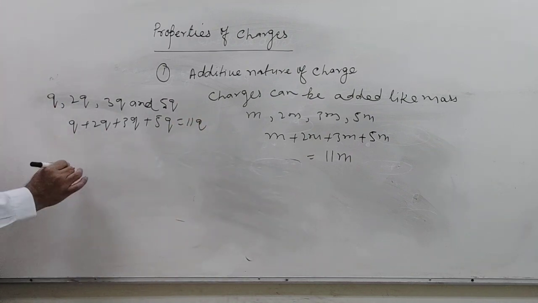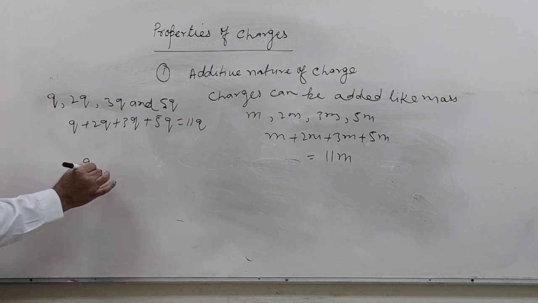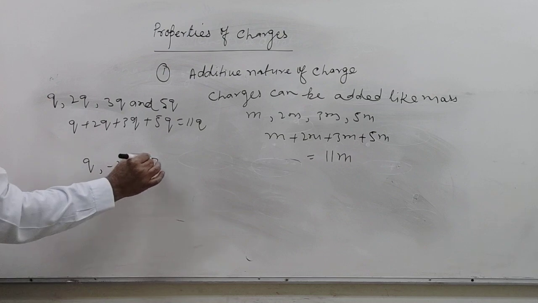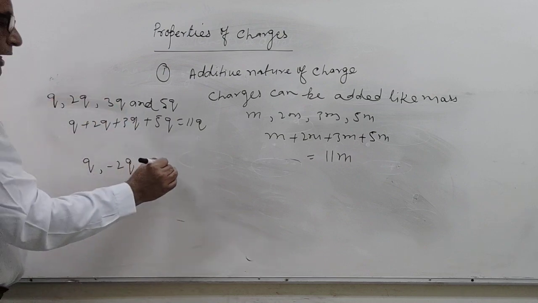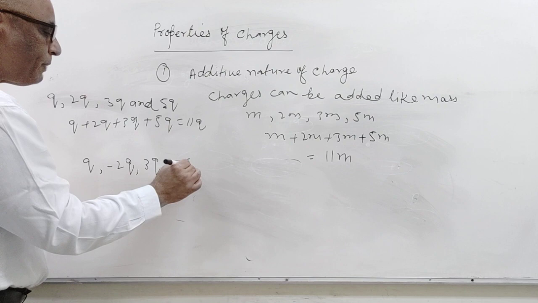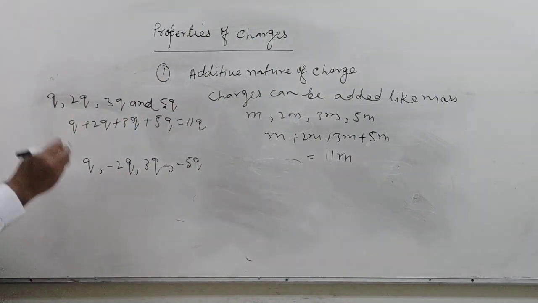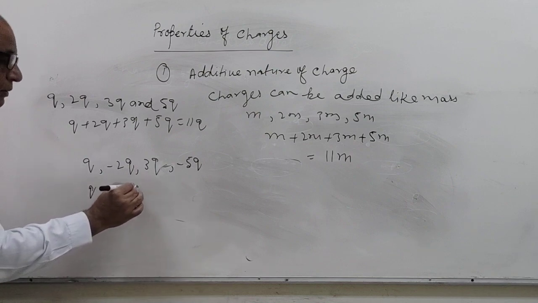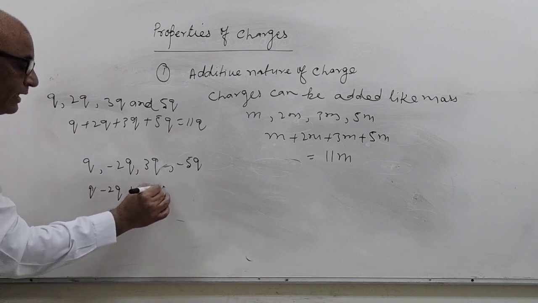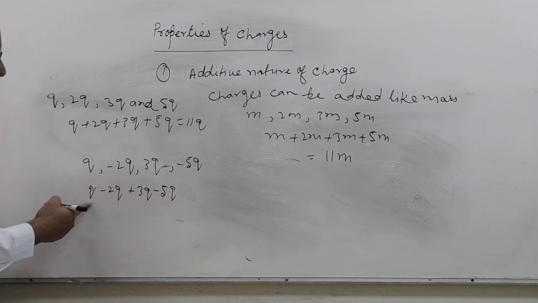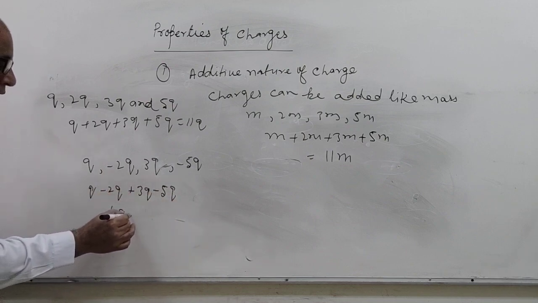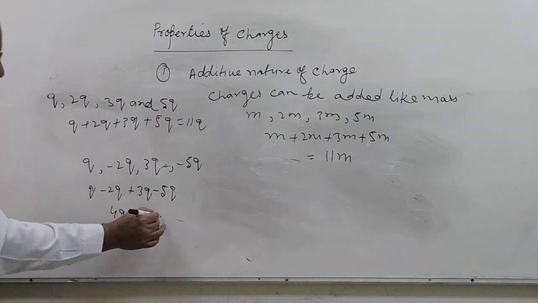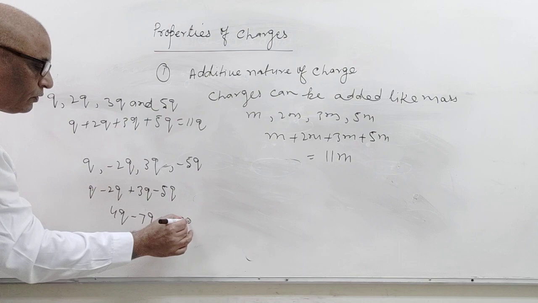Suppose that another set is here: q, minus 2q, 3q and minus 5q. Now add it. q minus 2q plus 3q minus 5q: 1q, 3q, 4q and 7q, and that is minus 3q.